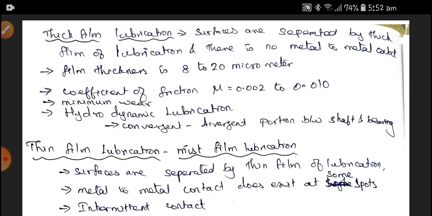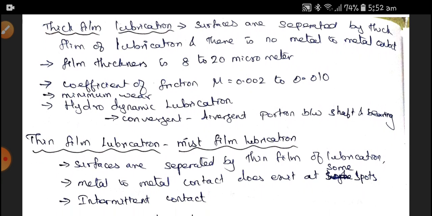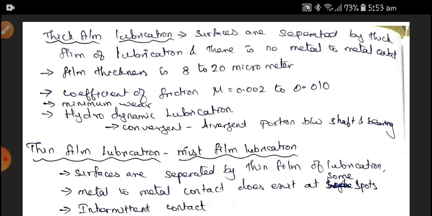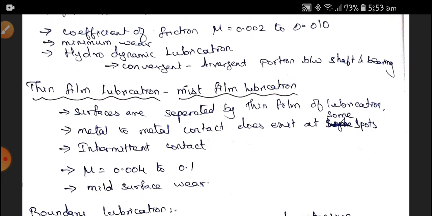Thick film lubrication: the surfaces are separated by a thick film of lubricant and there is no metal to metal contact. The film thickness is about 8 to 20 micrometer. The coefficient of friction is 0.0022 to 0.010. Therefore, thick film lubrication will produce minimum wear. Hydrodynamic lubrication is done by the converging and diverging portion between the shaft and bearing. So hydrodynamic bearing lubrication is a thick film lubrication, we can say.